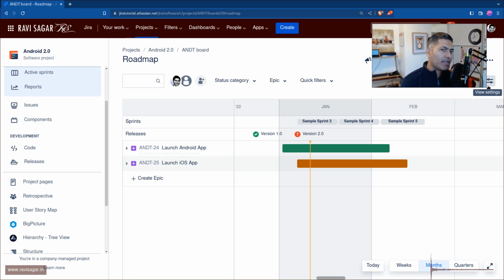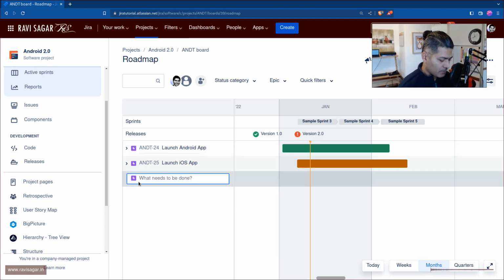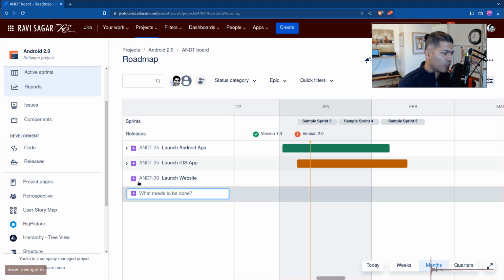When you're doing your planning, you may want to plan across multiple sprints. Let us say you are launching an Android app. You're also launching an iOS app, and these are basically epics in your project. Now, you may want to create a new epic. Let us say you want to launch a website. So this is again something that you want to do.